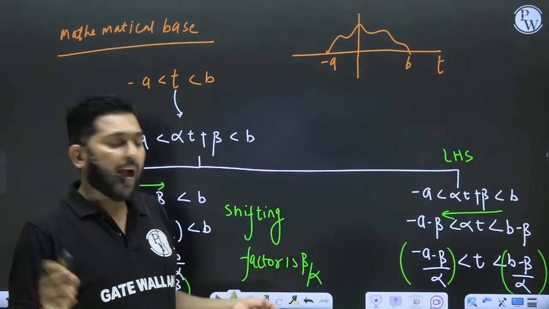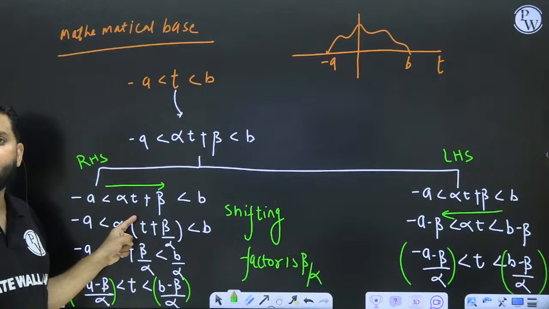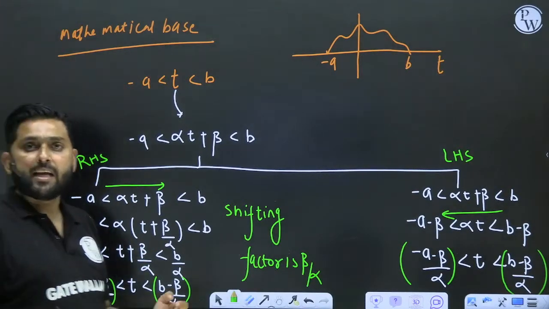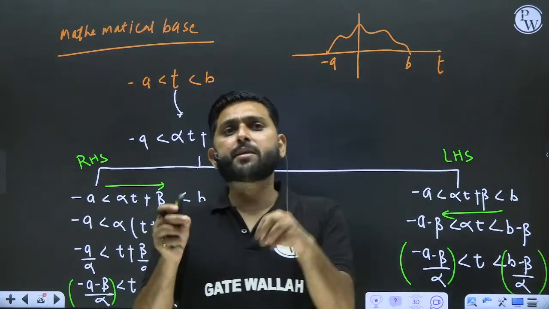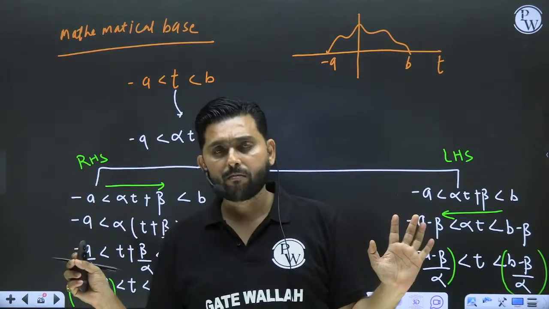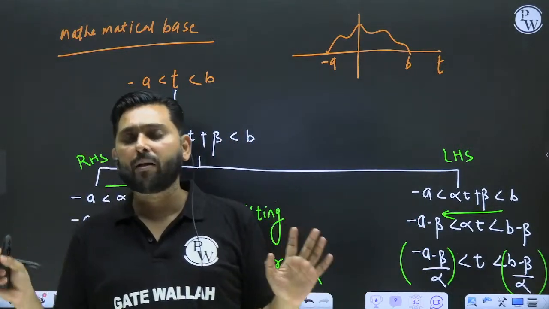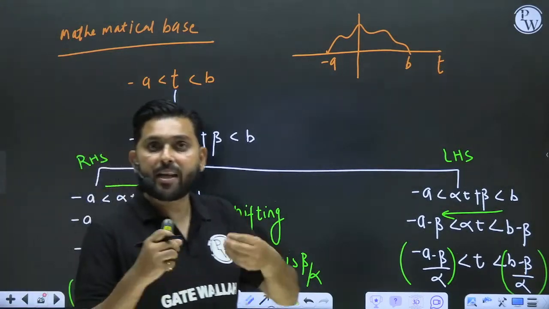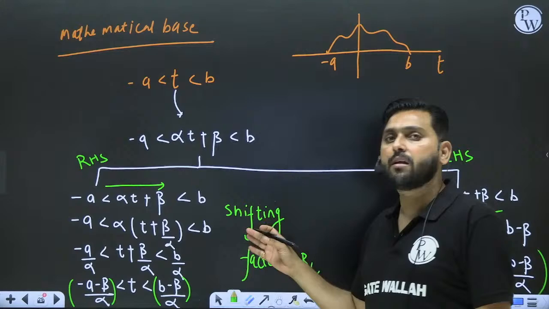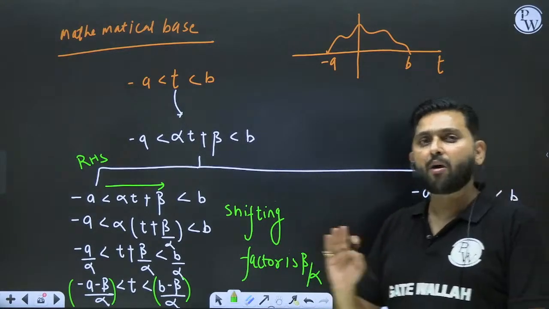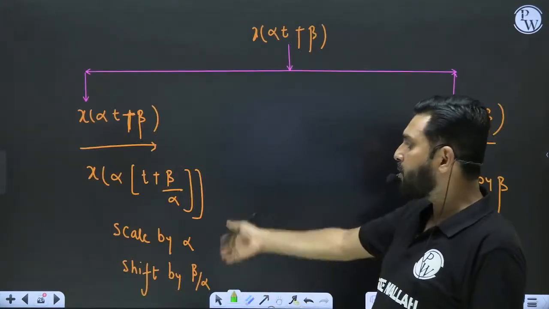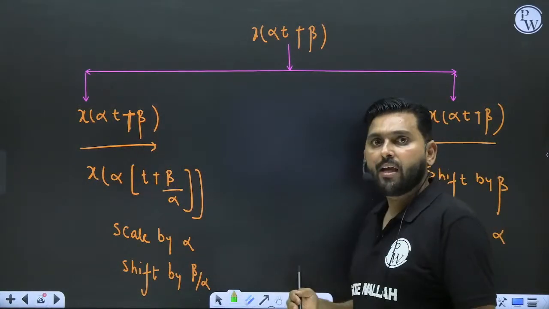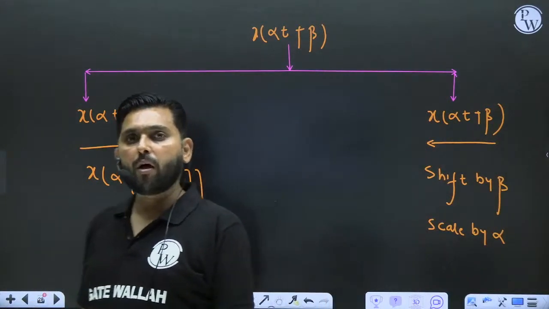And for operating on alpha, that is scaling, simply divide both the sides. You understand my point or not? My point is very simple, that whenever you have scaling, reversal and shifting, the order doesn't matter. Either you perform in this way or in this way, your answer will remain the same.